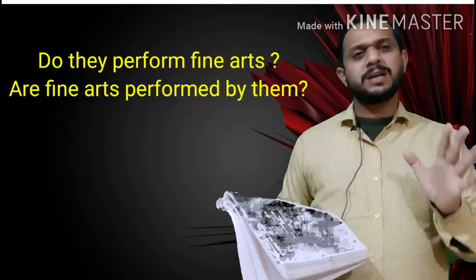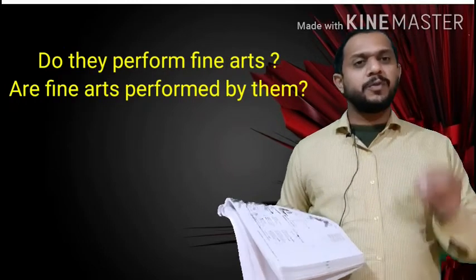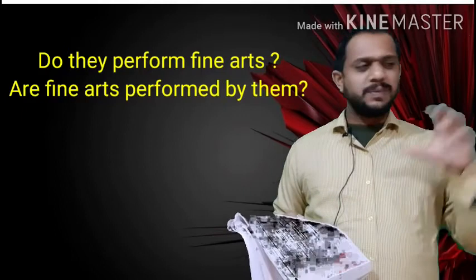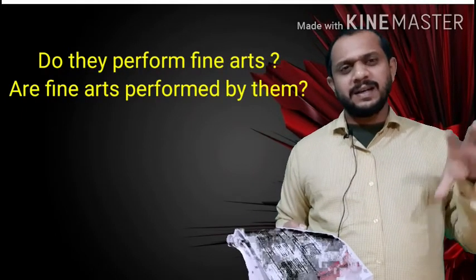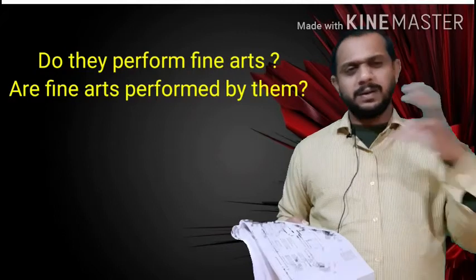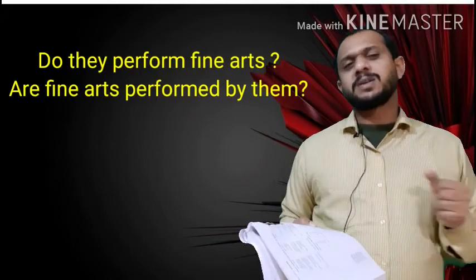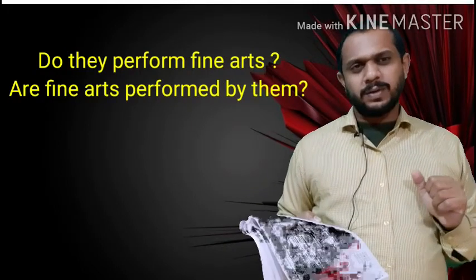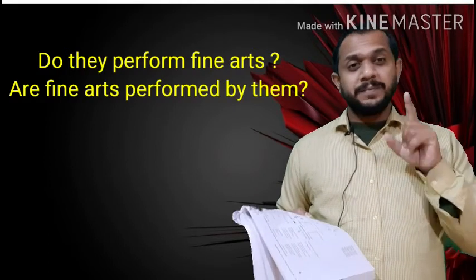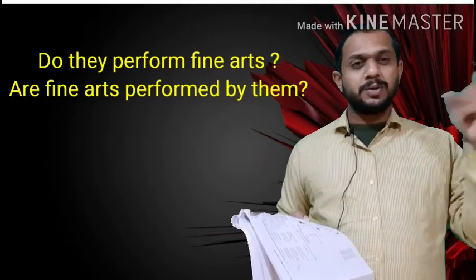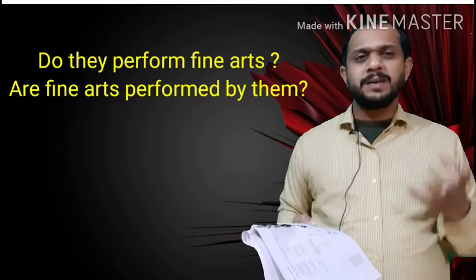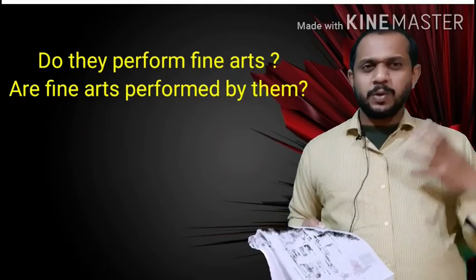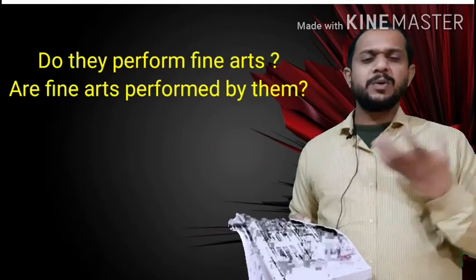So first you check the simple sentence. They perform fine arts. It means you will have fine arts in its objective form, so turn it to its subjective form. So fine arts. Now you have been given simple present, so we bring the helping verb M R, and for fine arts, plural, it means are. So are will be your helping verb.